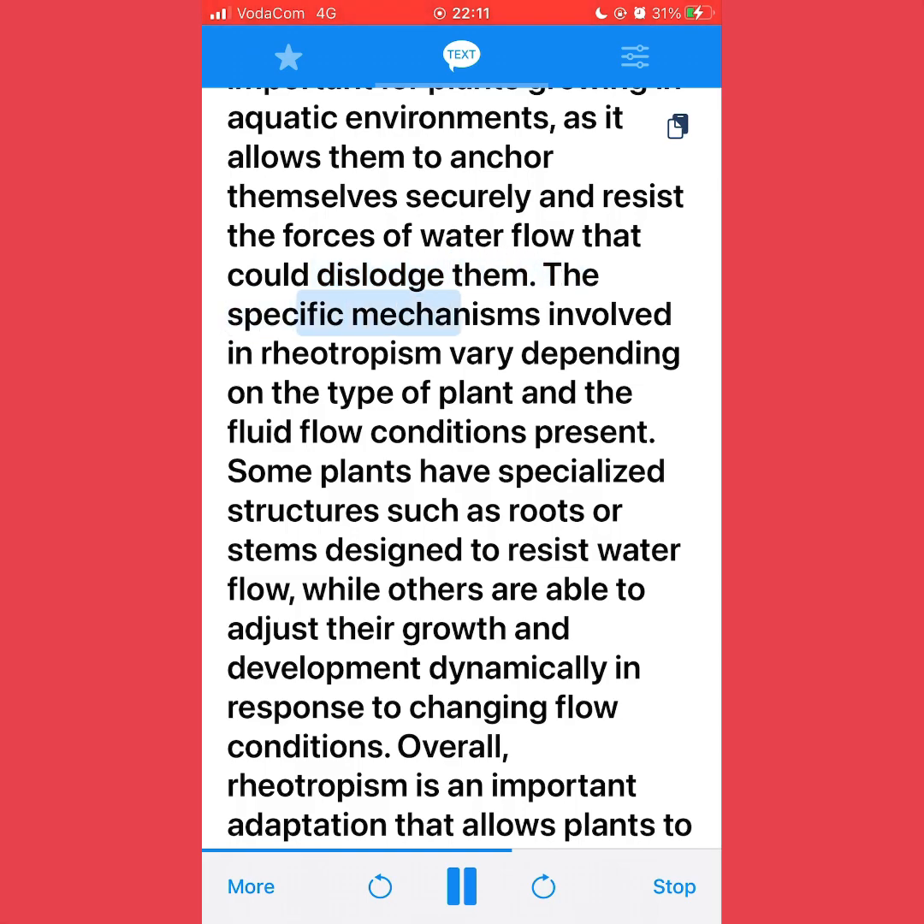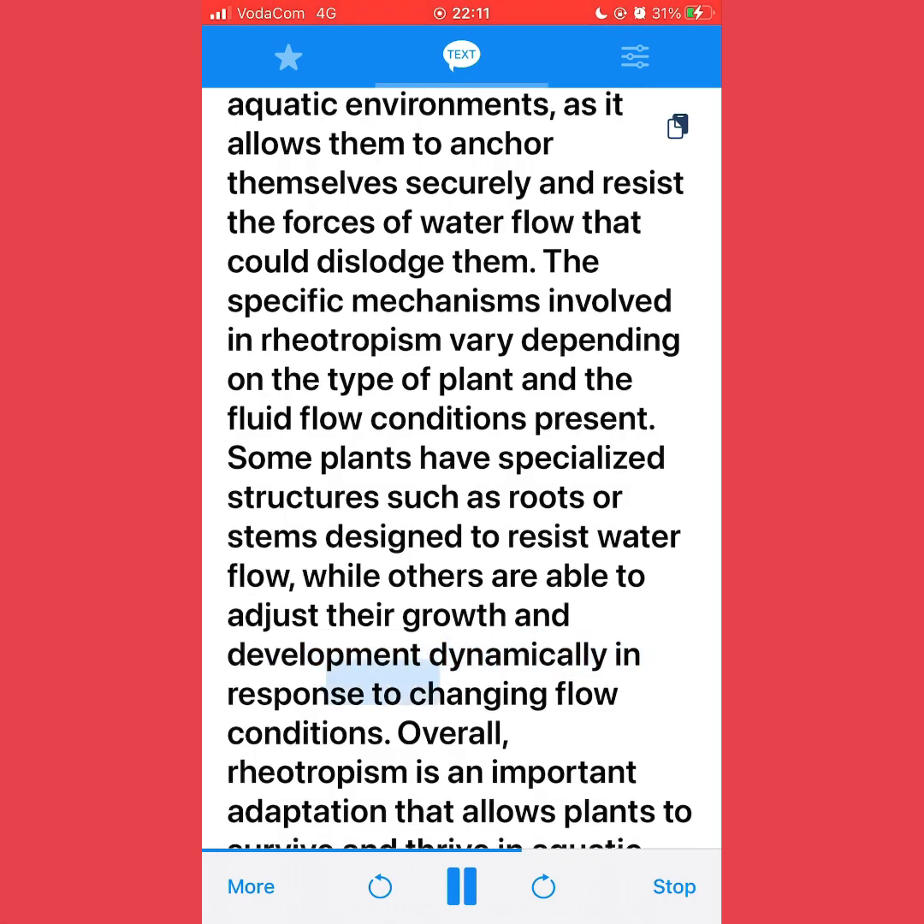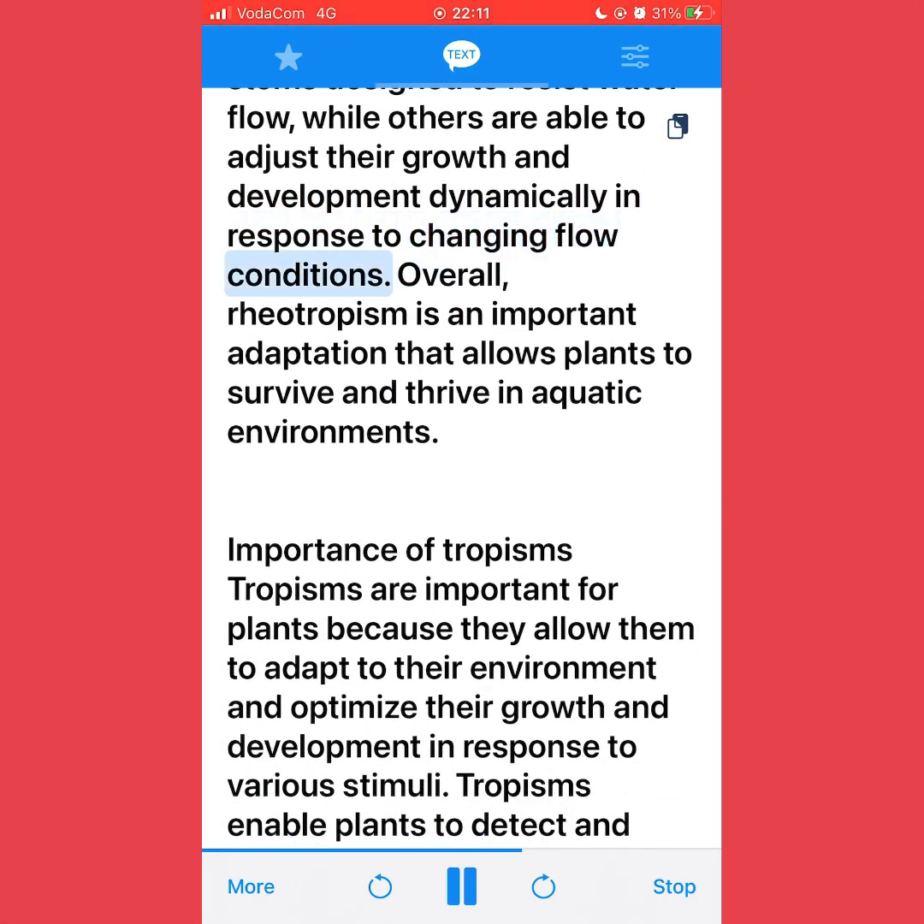The specific mechanisms involved in rheotropism vary depending on the type of plant and the fluid flow conditions present. Some plants have specialized structures such as roots or stems designed to resist water flow, while others are able to adjust their growth and development dynamically in response to changing flow conditions. Overall, rheotropism is an important adaptation that allows plants to survive and thrive in aquatic environments.